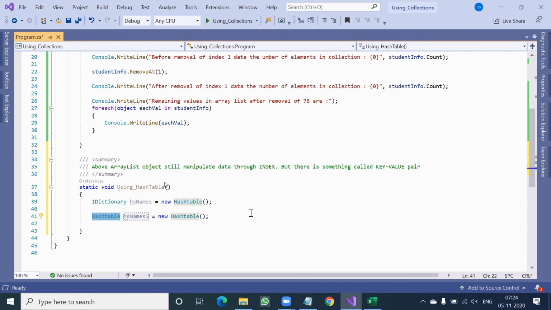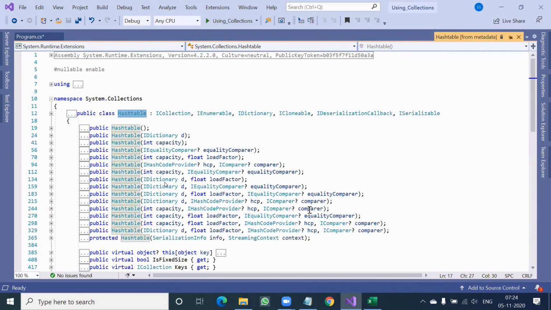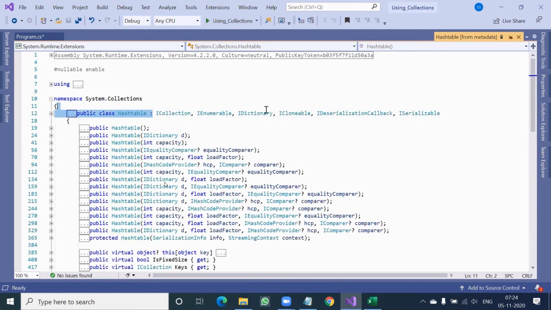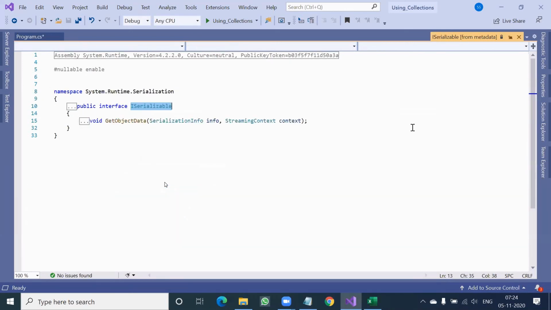This is not a collection topic question. This is a previous topic question. I just wanted to cross-check what you have understood in the previous chapter. If I say here IDictionary or ICollection, any I, so many I's are there, right? Say ISerializable. I will show you what is inside ISerializable. Can you see? One declaration of one function called GetObjectData.